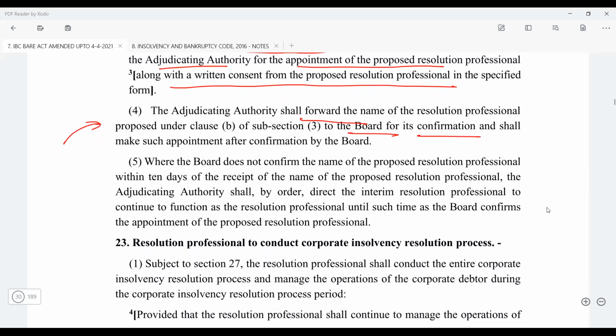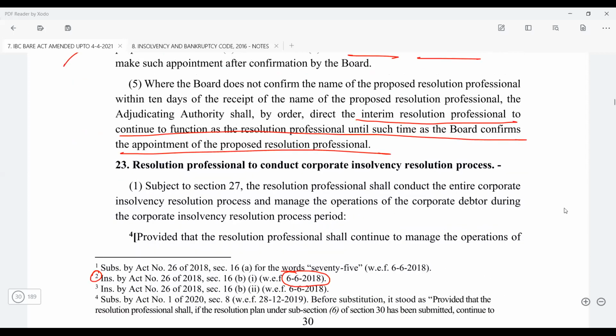Okay. And where the board does not confirm within 10 days, the interim resolution professional is going to continue. So if the IBBI does not confirm within 10 days, it doesn't mean that the person can now be appointed as the RP. The interim resolution professional is going to continue to function until such name is confirmed by the IBBI. Guys, is this clear? Yes, sir.